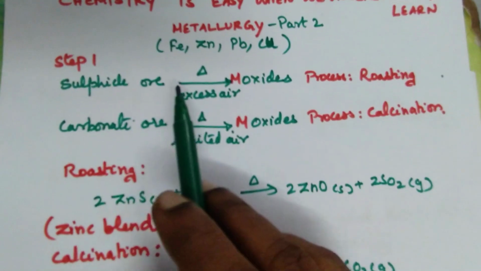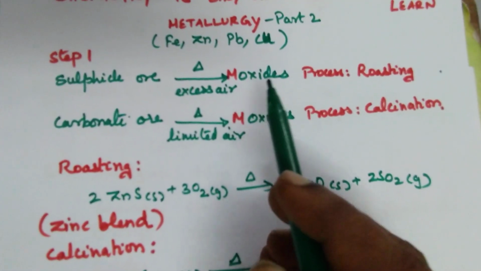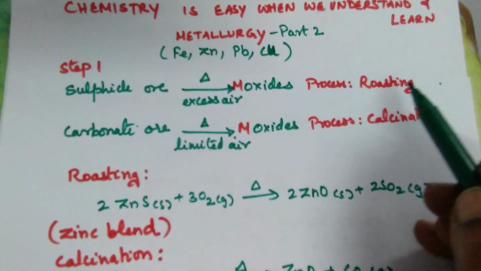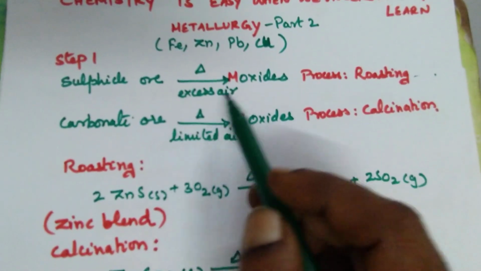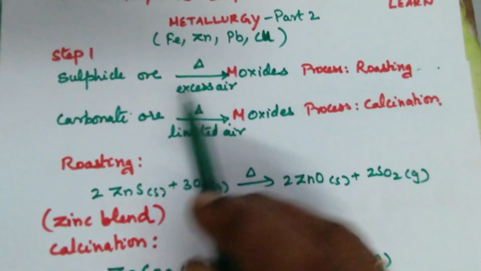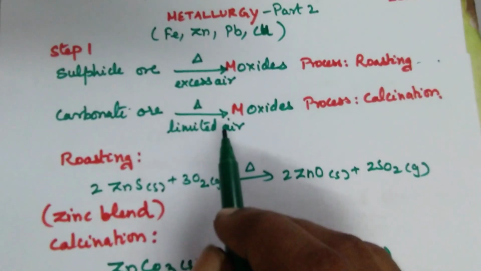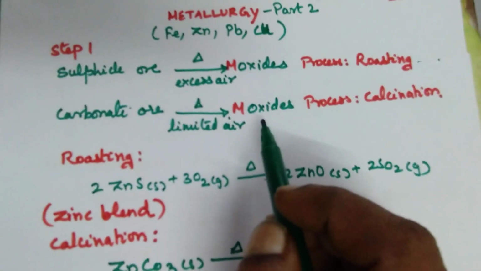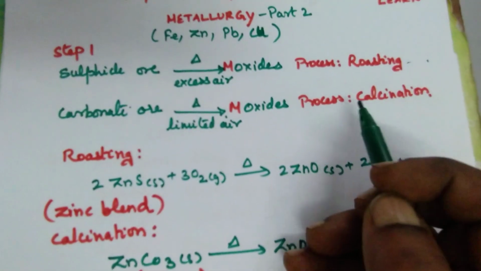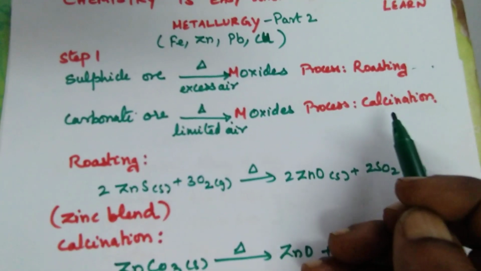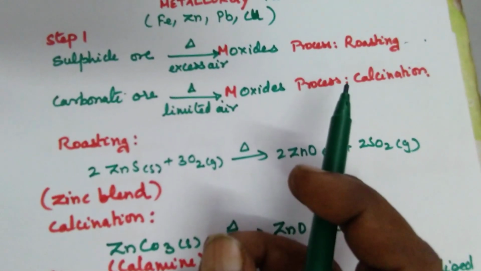Sulfide ore, on heating in excess air, forms metal oxide, and this process is called roasting. When I heat the ore in the presence of excess air, I call it roasting. If I get carbonate ore, I heat it in limited air, a smaller amount of oxygen, and then also it forms metal oxide. This process is called calcination. Let us see a few examples for roasting and calcination.